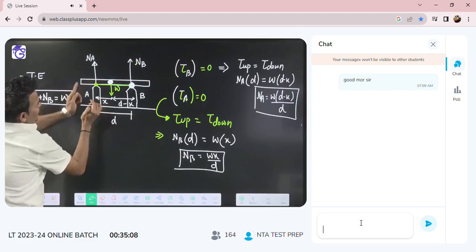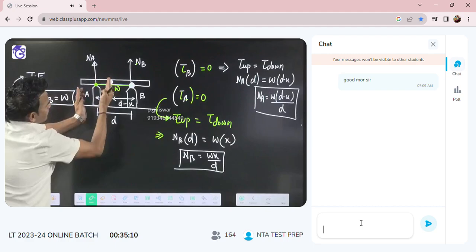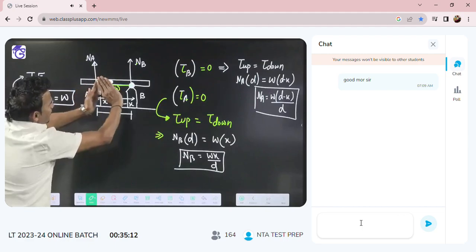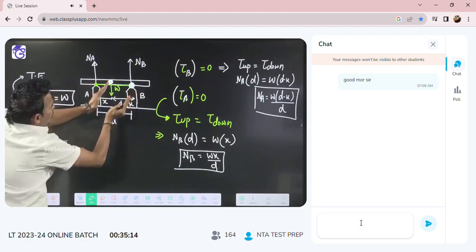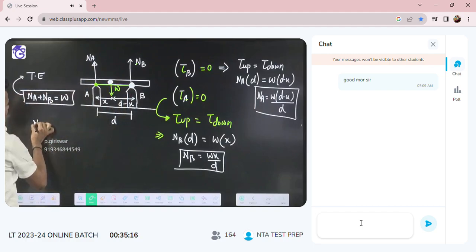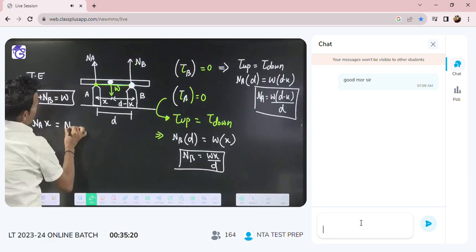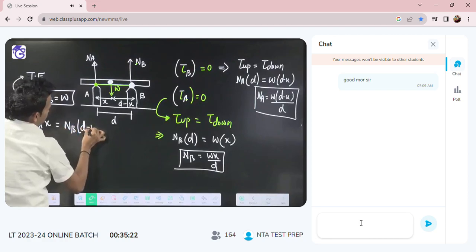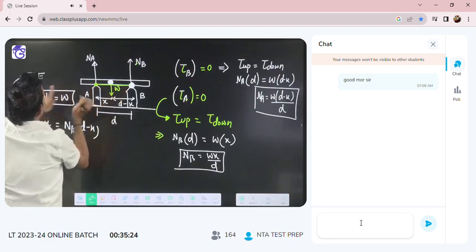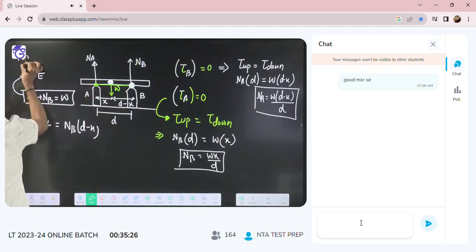So what is the net torque, sir? NA will give torque. NA is on the left side, NB is on the right side. So total left side torque, NA into X will be equal to NB into D minus X. We are doing for center of mass. We are calculating same thing with the help of center of mass.